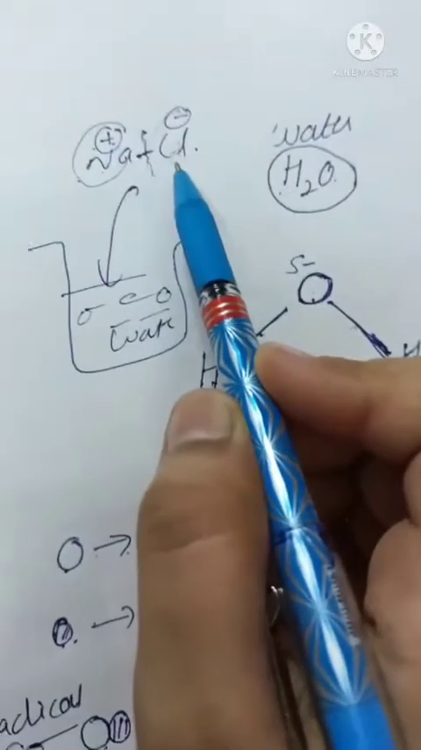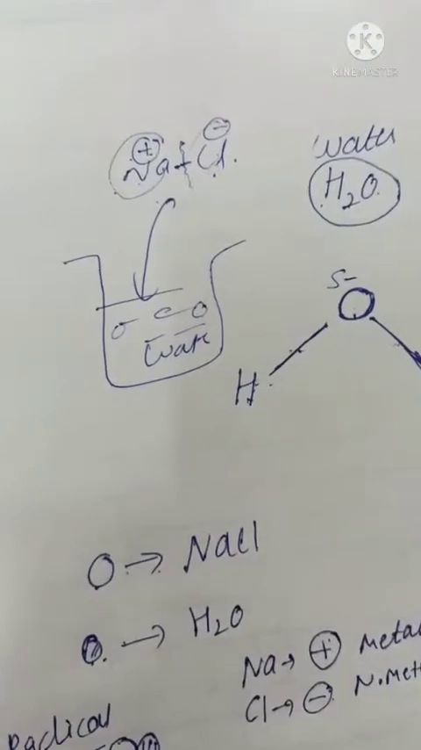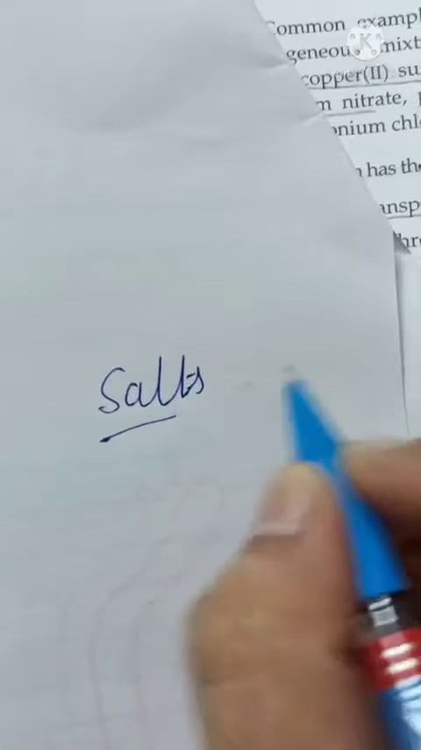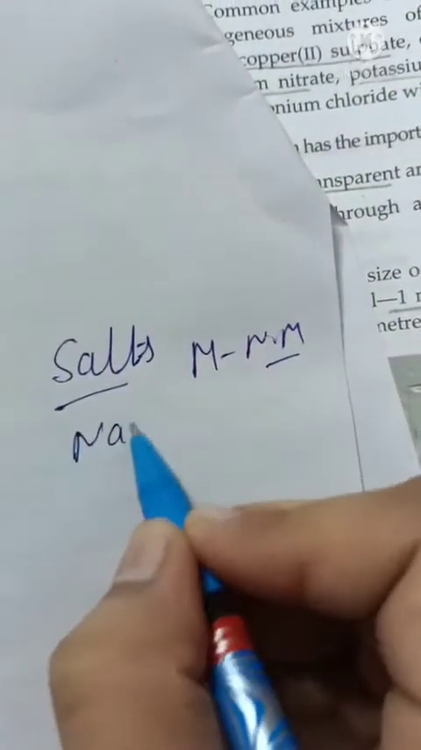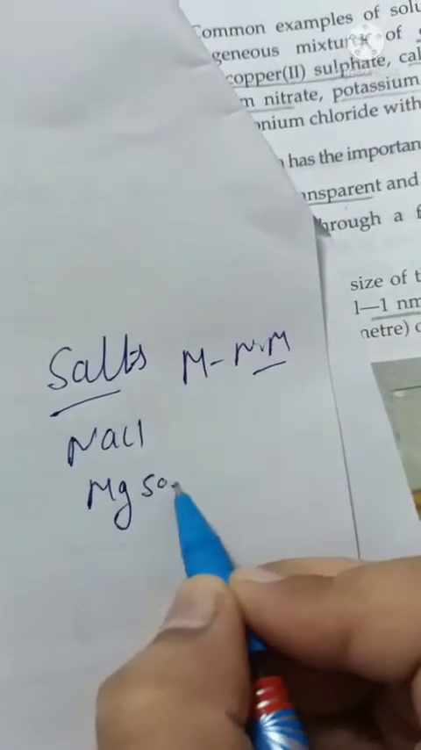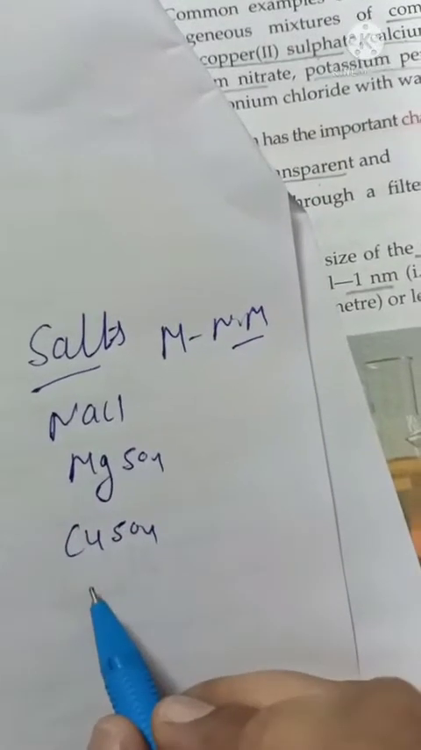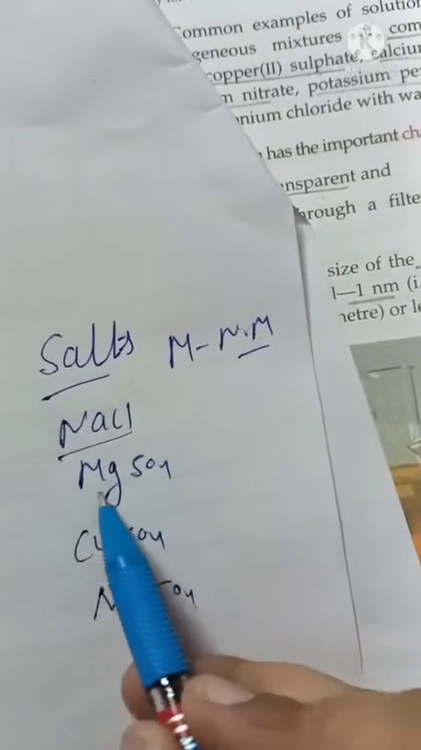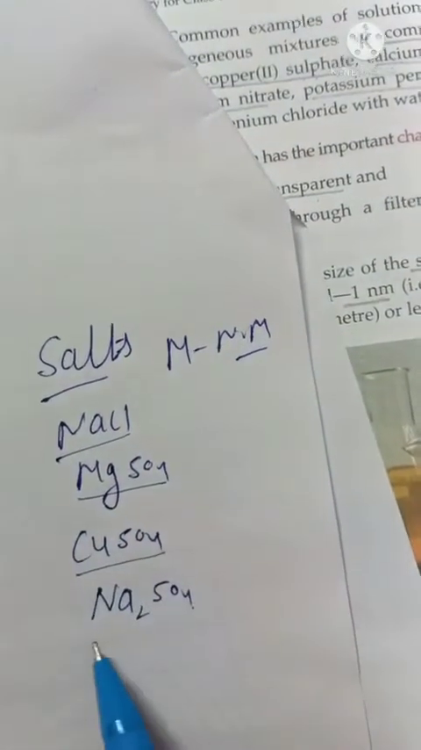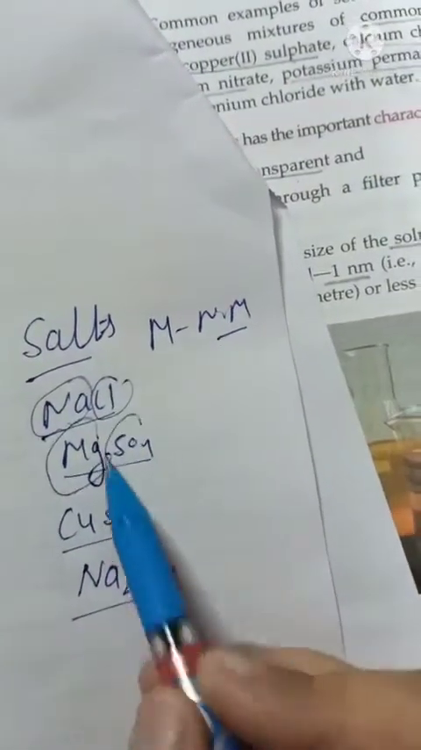Same is the case of other salts, beta. This NaCl is a salt, and in the same way there are other salts. First of all, what are salts, beta? These are compounds of metal and non-metal. Examples like NaCl, MgSO4, CuSO4. Then we have another example like sodium sulfate, Na2SO4. This is sodium chloride, magnesium sulfate, copper sulfate, sodium sulfate. So this is metal, this is non-metal.